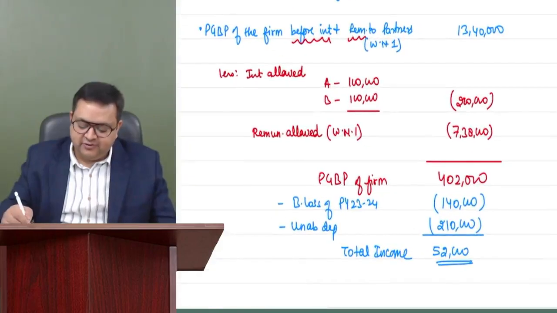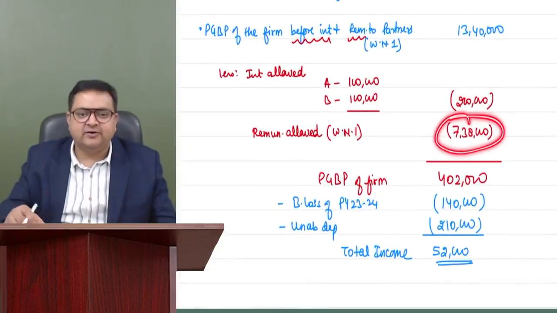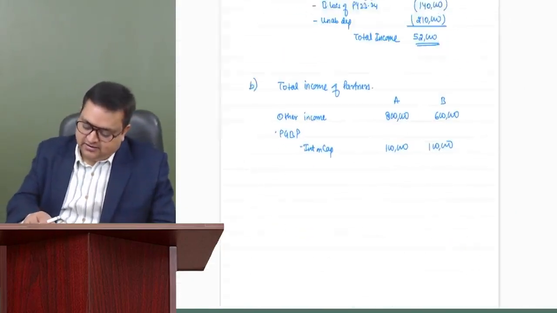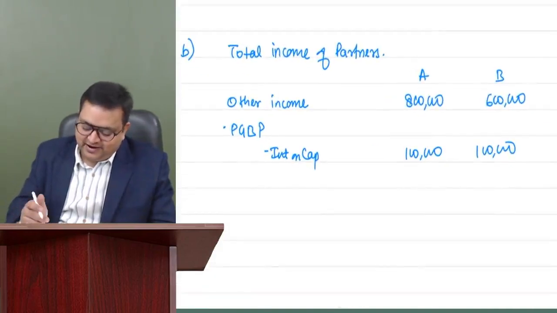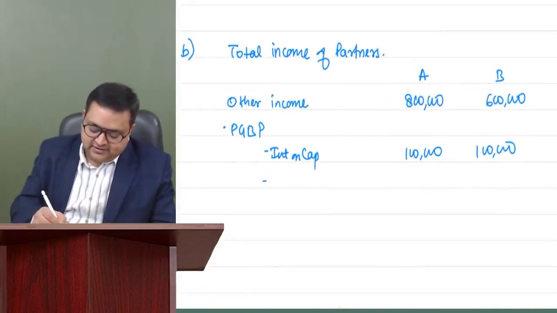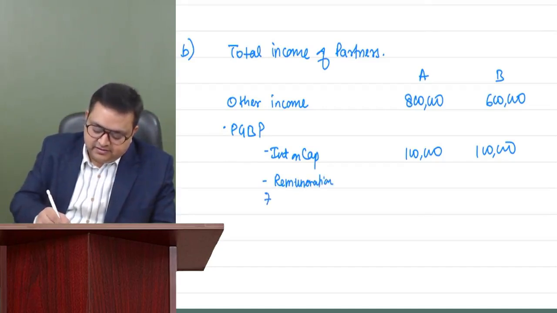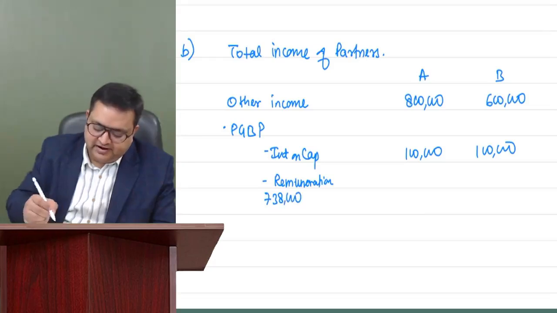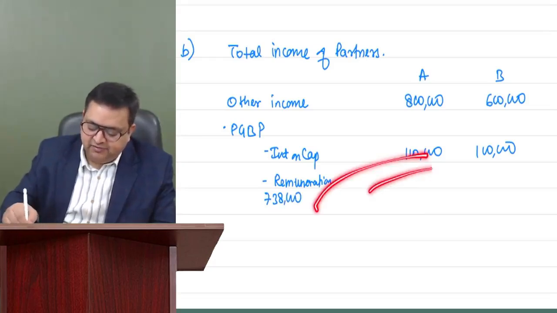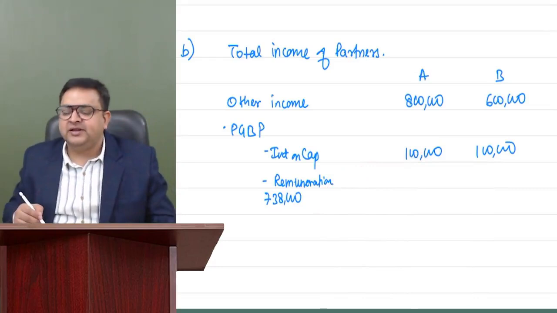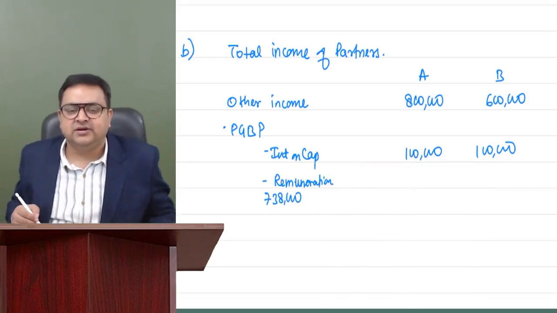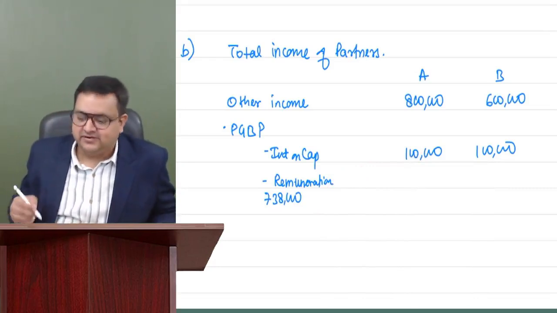And remuneration allowed is 738. I believe that you remember what we have done in class. So tell me, how much is the remuneration income under PGBP? 738 is the total remuneration which is allowed. In which ratio will it be distributed? Is it equal, or in the ratio of their remuneration? In the ratio of actual remuneration.